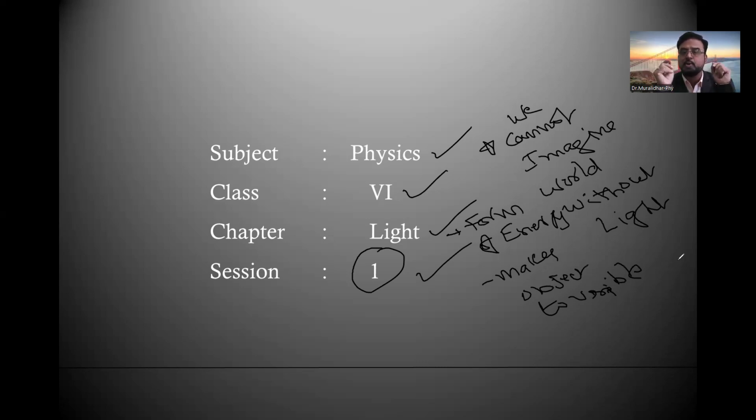We cannot see them in the dark room. Whenever you switch on the light, all the objects are visible for us. That is the form of energy which makes objects visible for us.